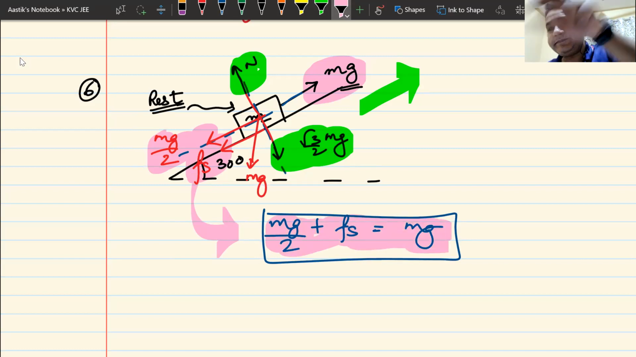Do we understand this? Yes or no? Can I have some raise of hands that we understand this? How many of you were able to find out the value of Fs, in the online class, in the offline class? Please raise your hands and let me know how many of you were able to solve this question, that the value of static friction is mg by 2.